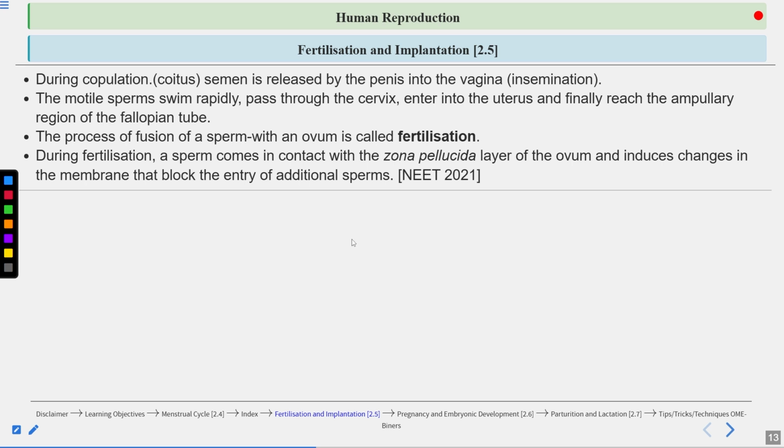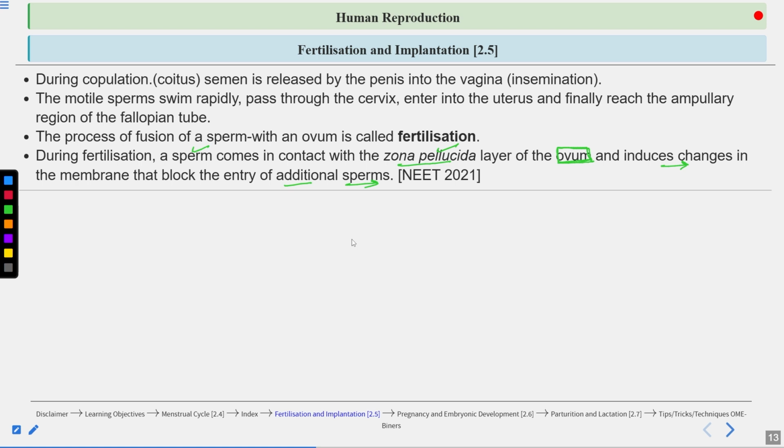During fertilization, a sperm comes in contact with the zona pellucida layer of the ovum. The ovum has several layers. The outer layer is known as corona radiata. Inner to corona radiata is zona pellucida. Inner to zona pellucida is the plasma membrane. When sperm come in contact with the zona pellucida, there are some changes in the membrane of the ovum, and this blocks the entry of additional sperms. It means only one sperm can fertilize the egg, and polyspermy is prevented.